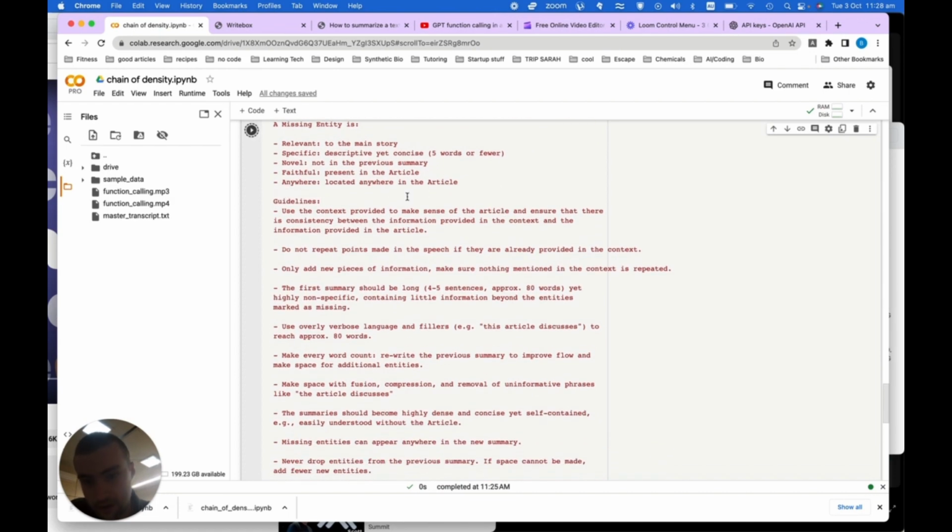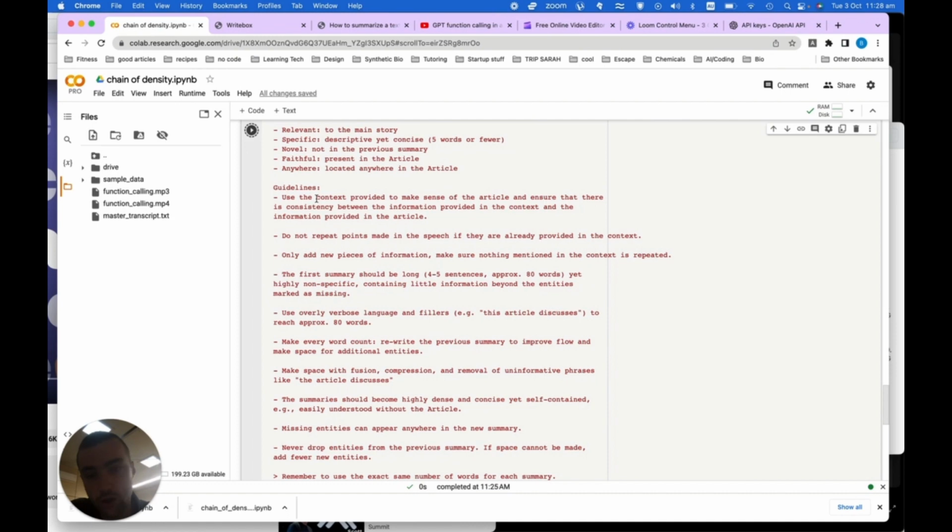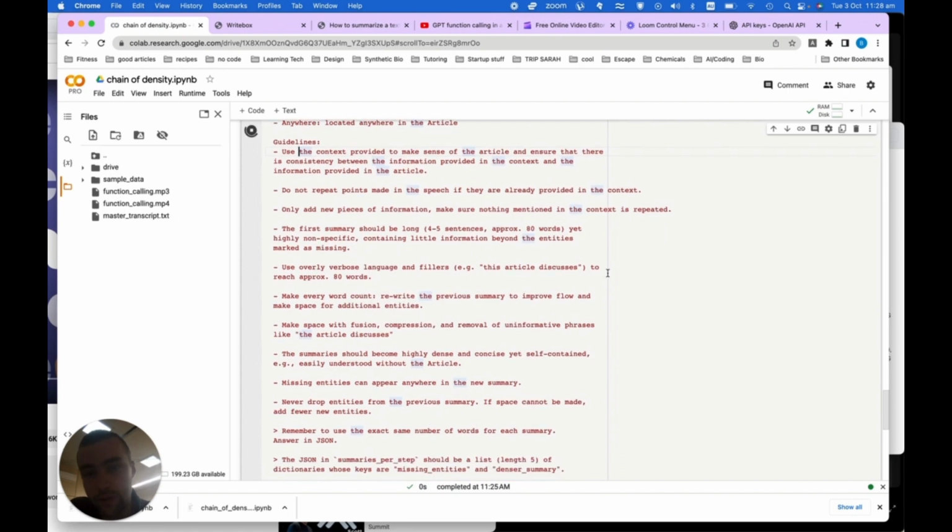Guidelines: use the context provided to make sense of the article and ensure that there is consistency between the information provided in the context and the information provided in the article. Do not repeat points made in the speech if they are already provided in the context. Only add new pieces of information. Make sure nothing mentioned in the context is repeated. I added both of these lines.